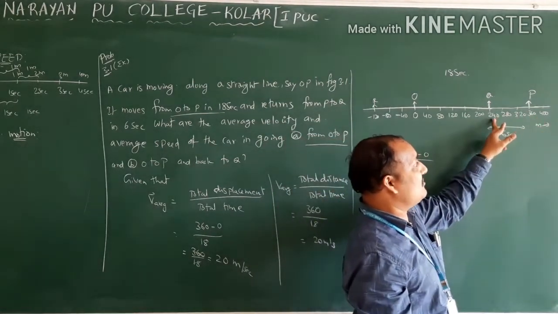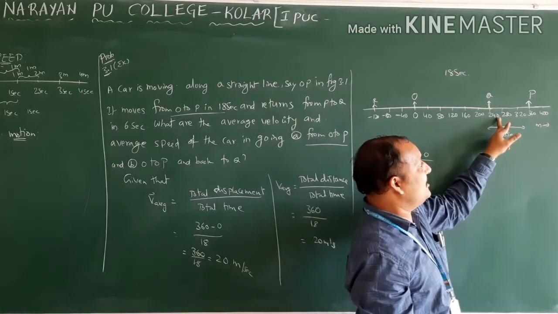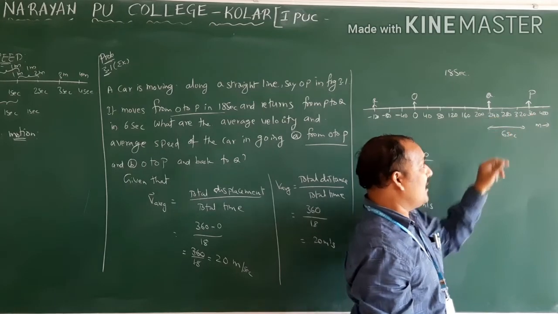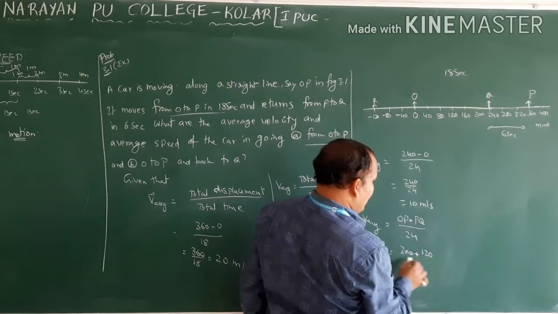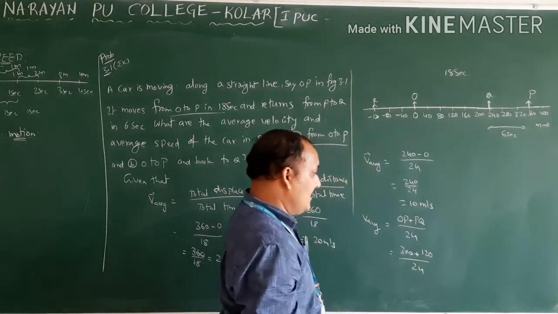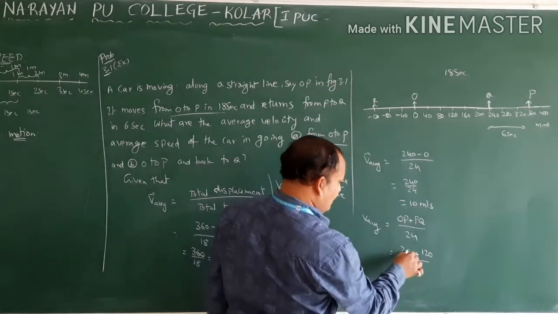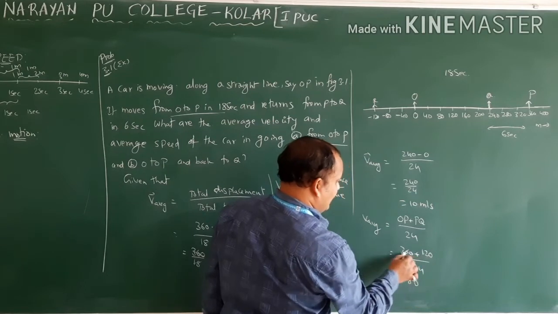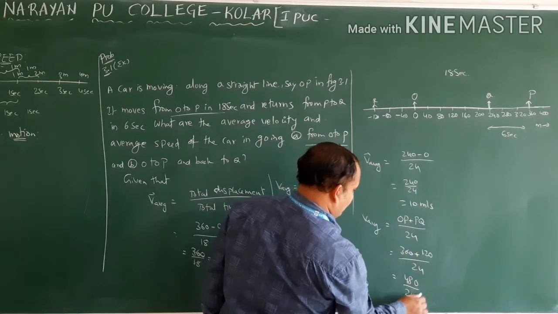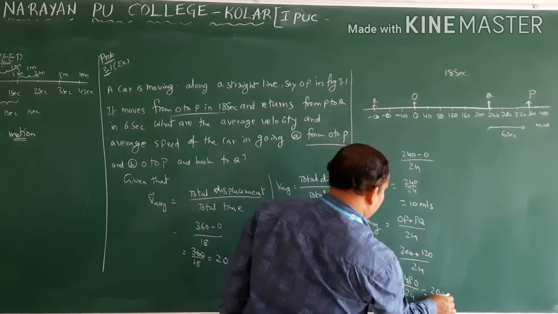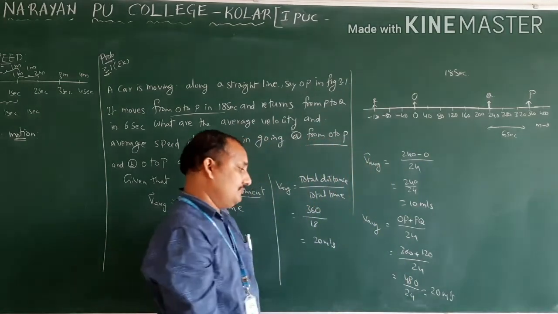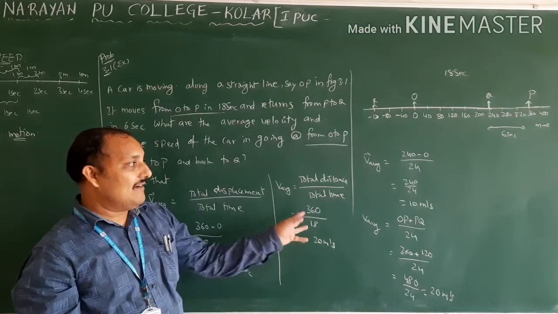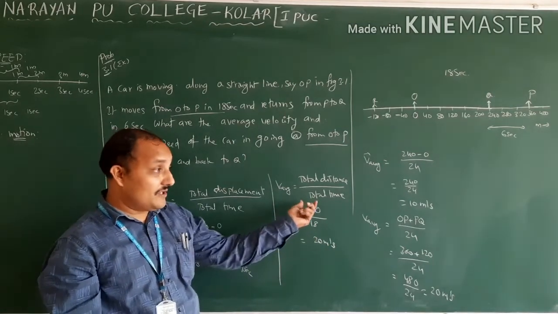So 360 minus 240. How much will you get? 0 minus 0, 0. 6 minus 4, 2. 3 minus 2, 1. Therefore, you will get 120, divided by 24. So 360 plus 120: 0, 6 plus 2 is 8, 3 plus 1 is 4. So 480 divided by 24, how many times? 20 meters per second.